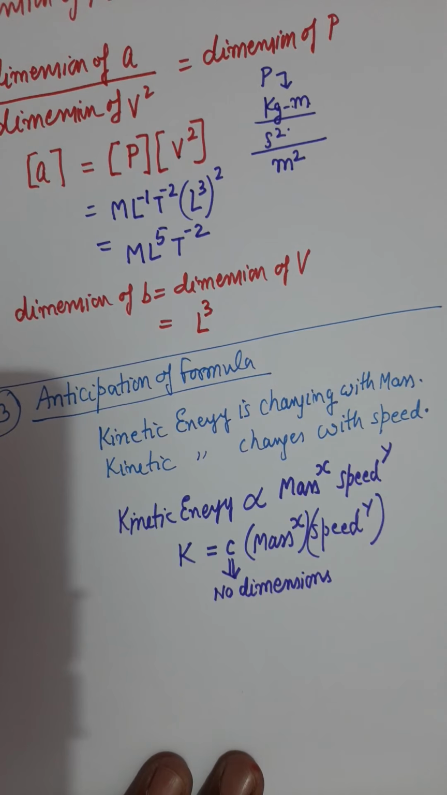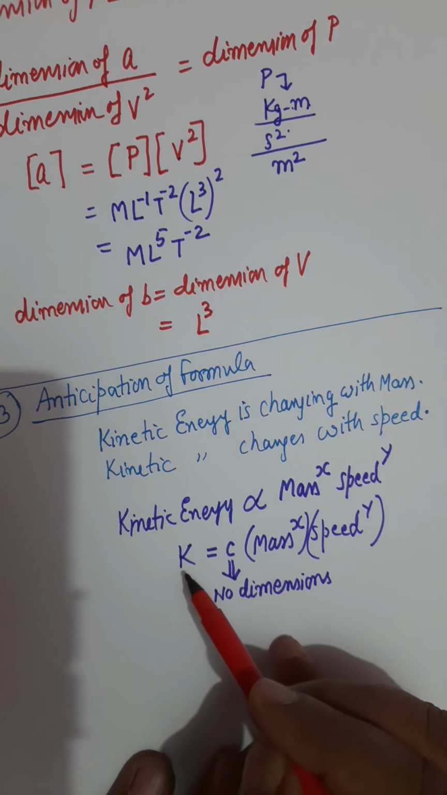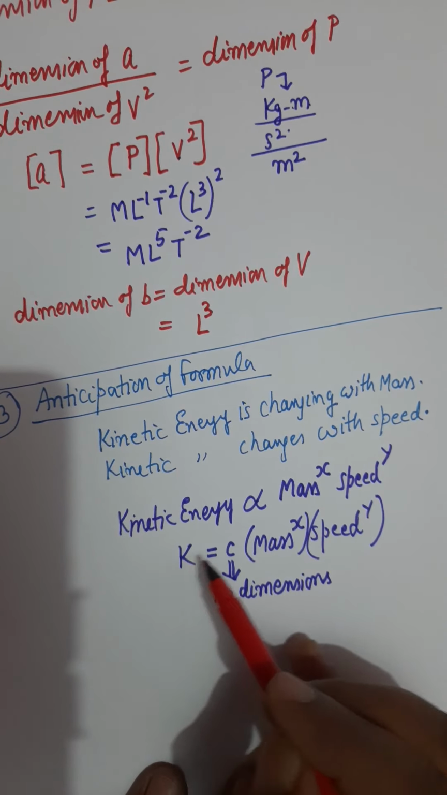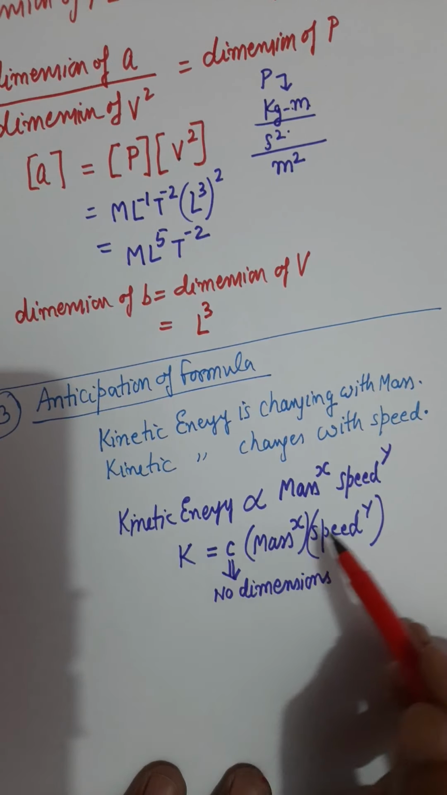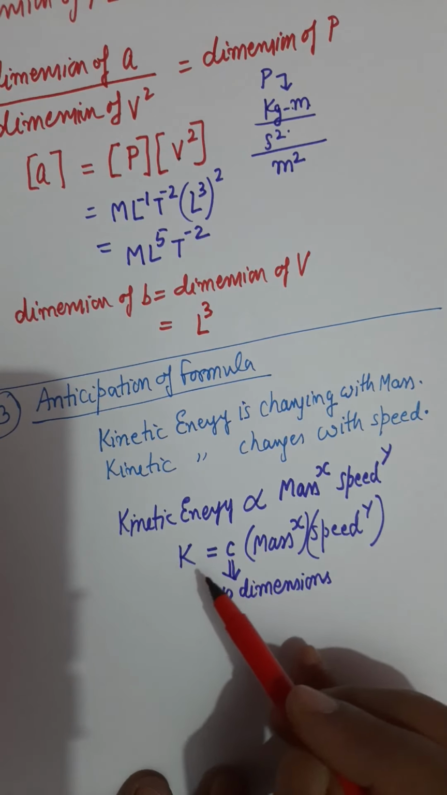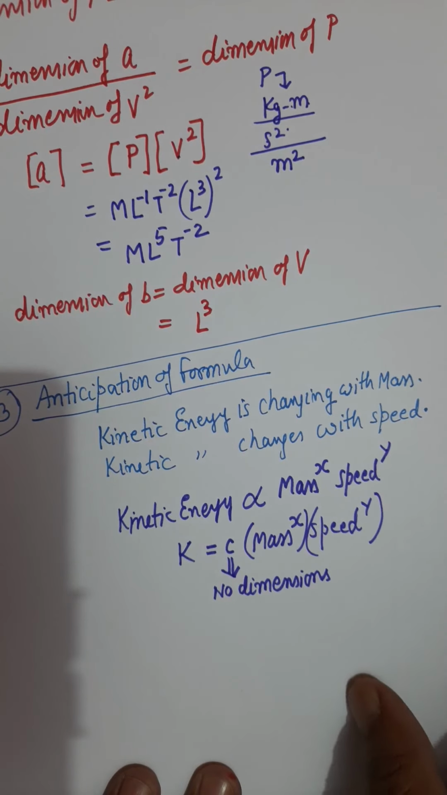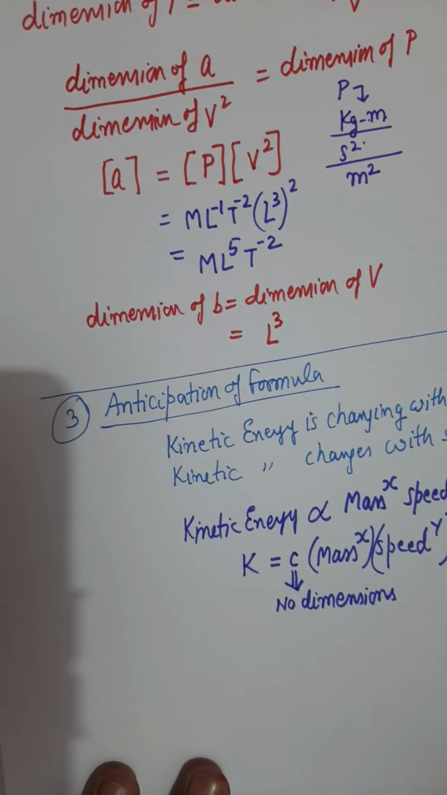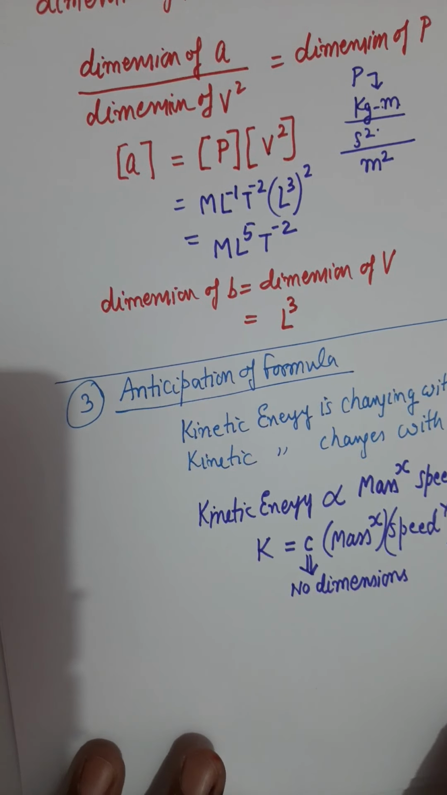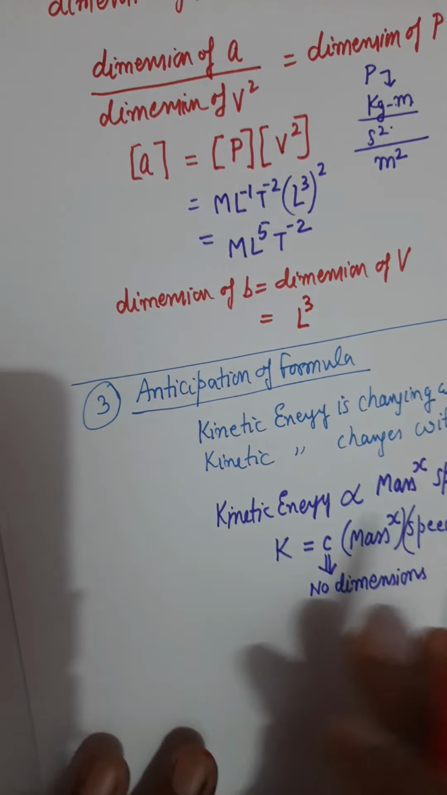And now we will write the dimension on the left side and the dimension on the right side. They must be equal. Before that, I have to find the dimension of energy. And what is the dimension of energy? There is a list of dimensions given in the books. You can learn from there.